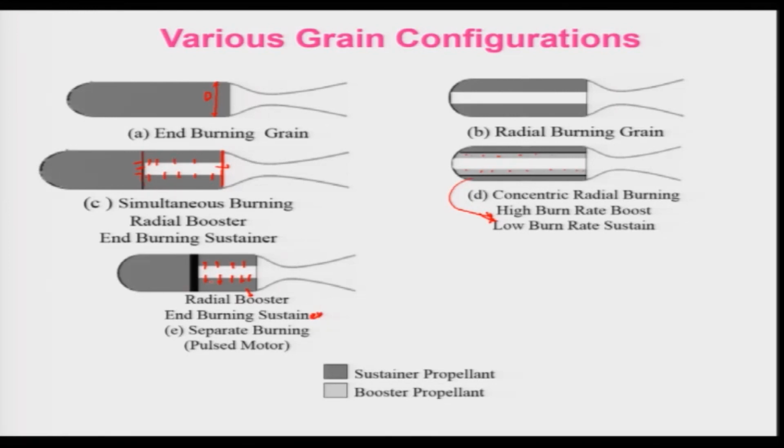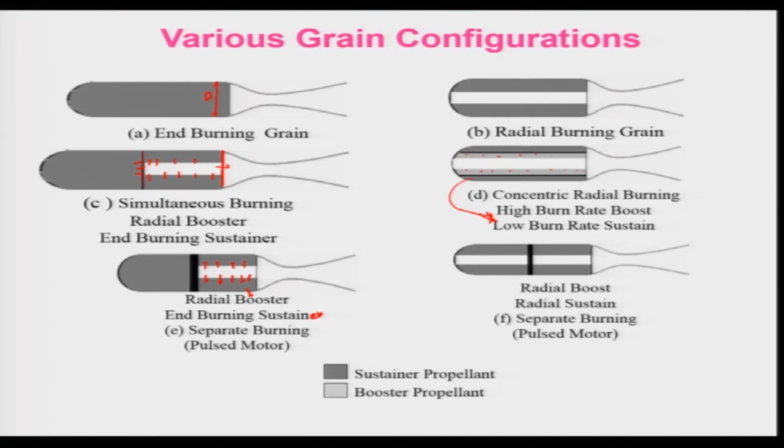So, this is again a pulse kind of thing. That means, in the beginning you will have a very high thrust being produced during the booster phase, and later on there will be just a sustainer. Let us look at another one which has both radials, unlike the previous one, in which there is a radial propellant grain and also the end burning propellant grain. But in this case, a radial booster is being used, and then later on the radial sustainer.